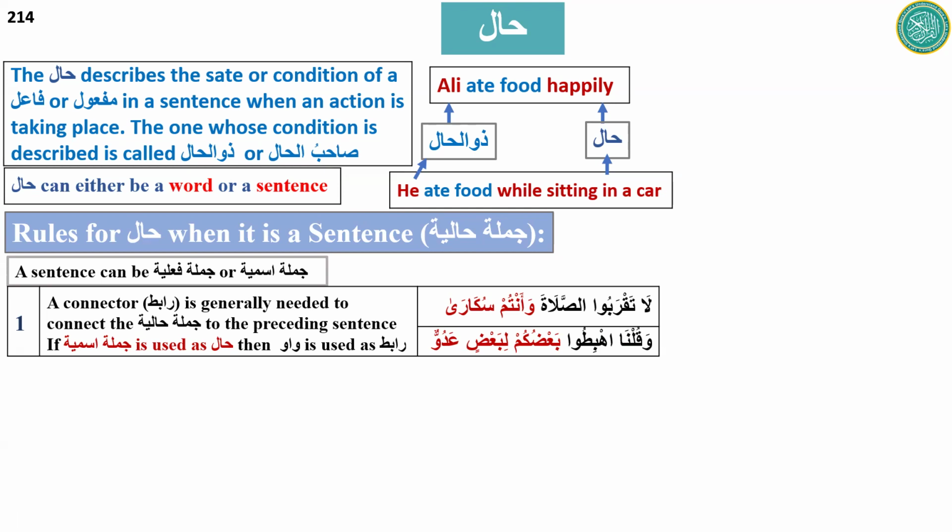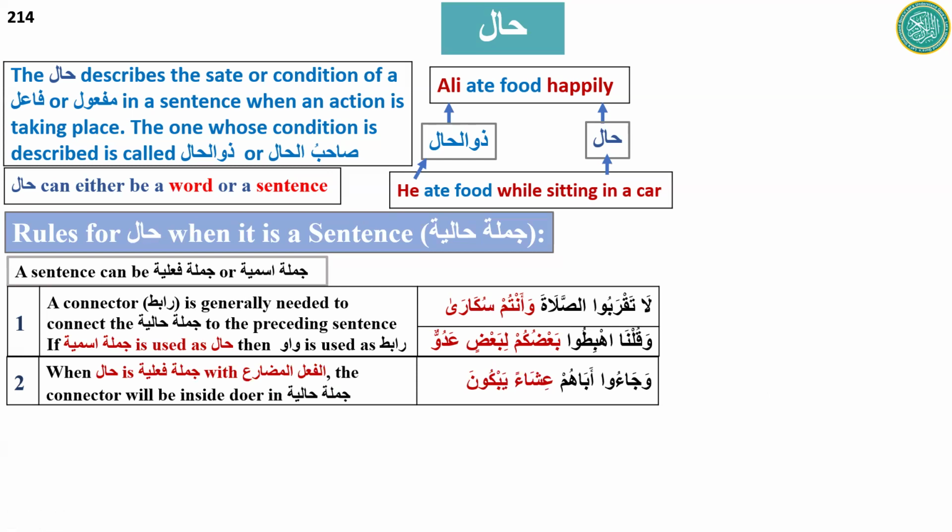So ba'dukum li ba'din aduwwun is the hal. Ihbitu, you all go down. So what is the zulhal here? You all is the zulhal here.